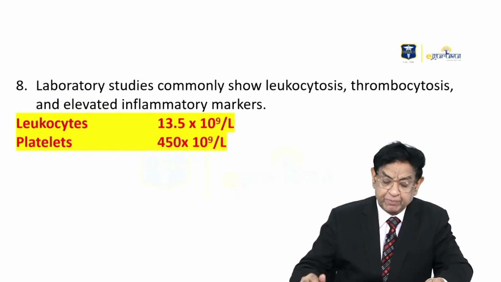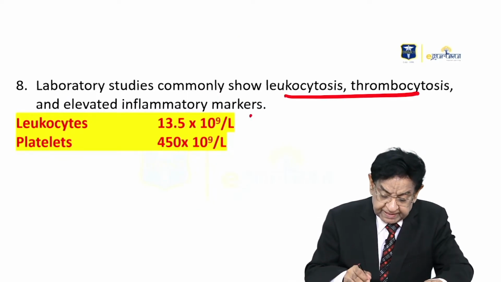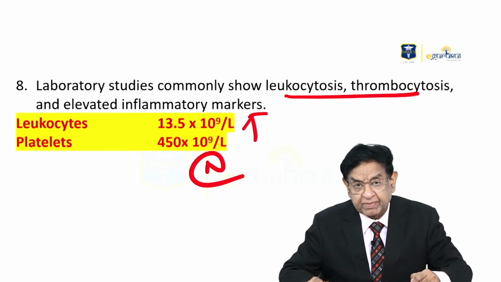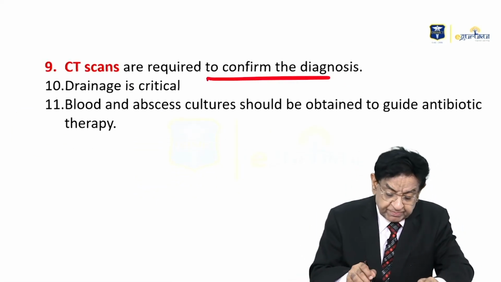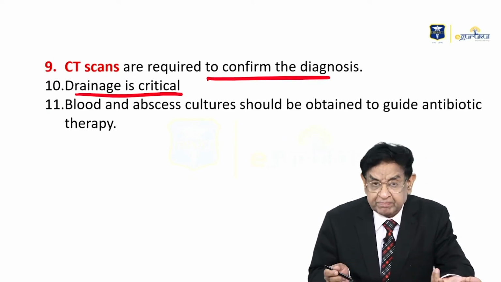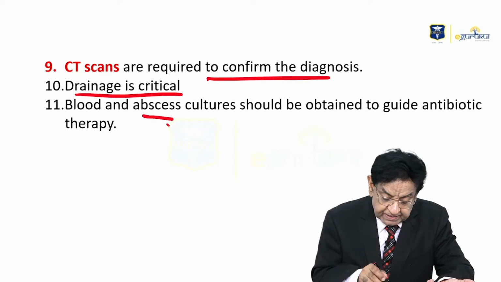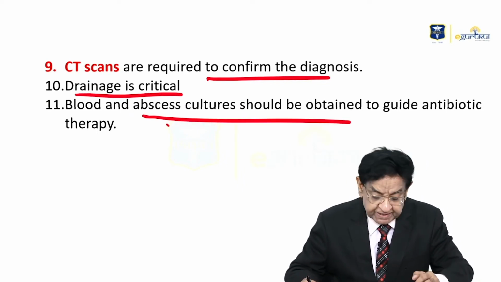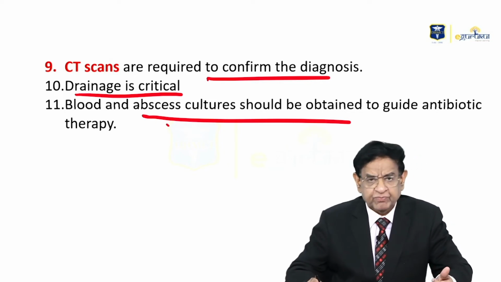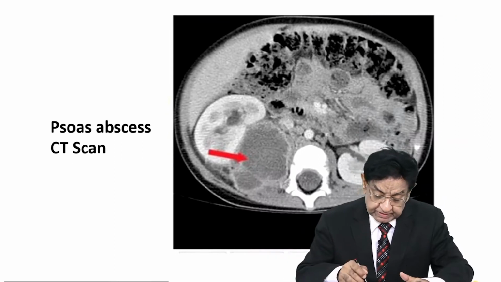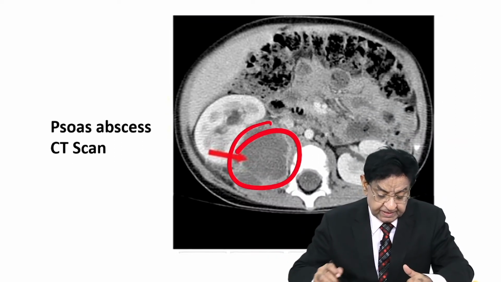As a lab report, leukocytosis, thrombocytosis, like in our case, the TLC count is high, again on the upper side of normal. CT scan is required to confirm the diagnosis, and drainage is critical because the pus has to be drained. Blood culture and abscess culture should be obtained to guide antibiotic therapy. That is for every case of pus. Look into this, as pus we are getting in the CT scan.